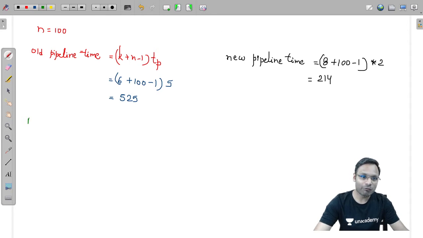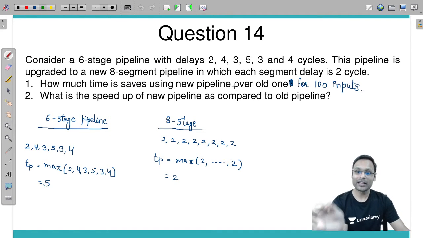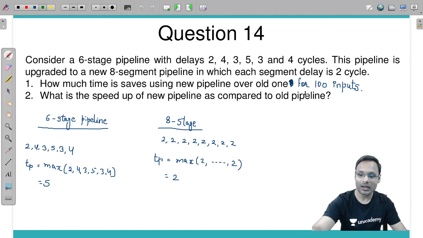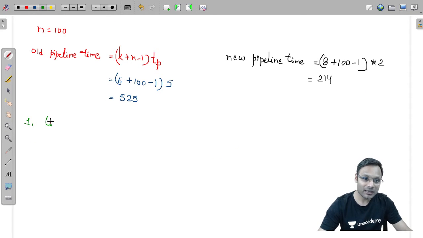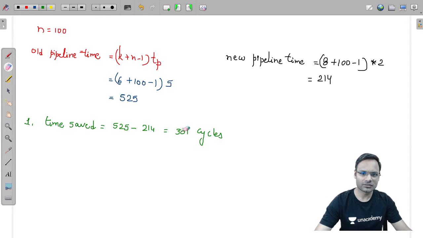So can you tell me for the first question answer, how much time you can save using new pipeline over old pipeline if you have 100 inputs? Yes, कितना time save हो जाएगा बताएं? Time saved is equal to, this is taking 525 minus this is taking 214, it is equal to 311 cycles are saved. Good, nice, amazing.